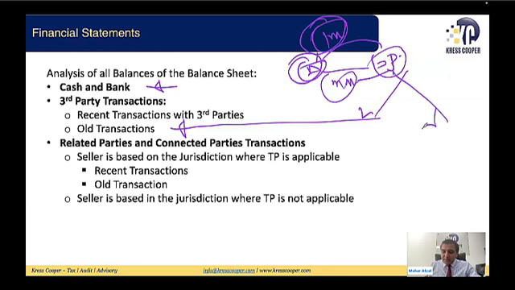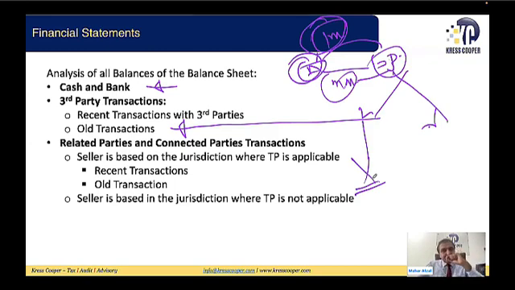Might be whatever the assets or liabilities reflecting in the balance sheet of A Limited, they have very recently revalued the asset, revalued the liability. If they have revalued the asset or the liability very recently, again, we will not be required to make any adjustment because it will already be reflecting almost the market value.